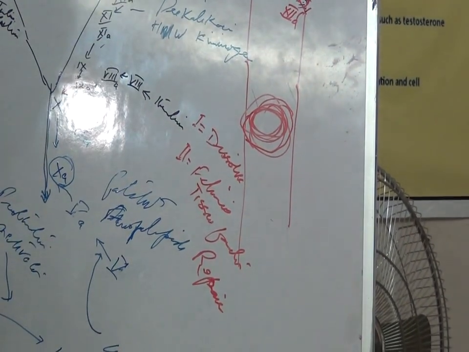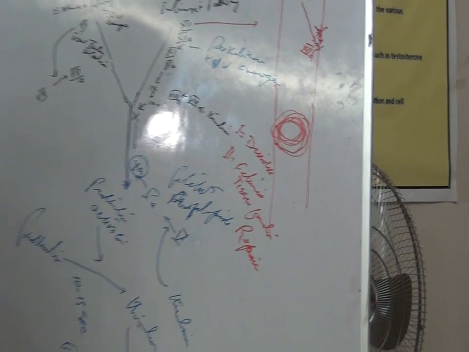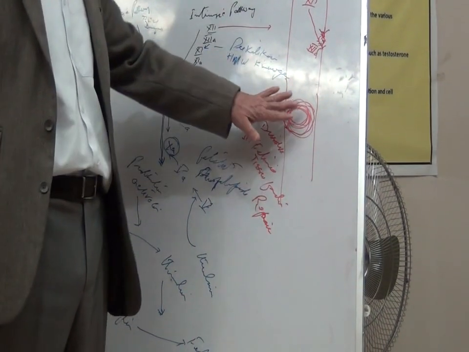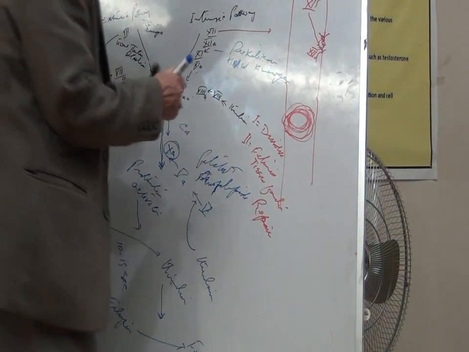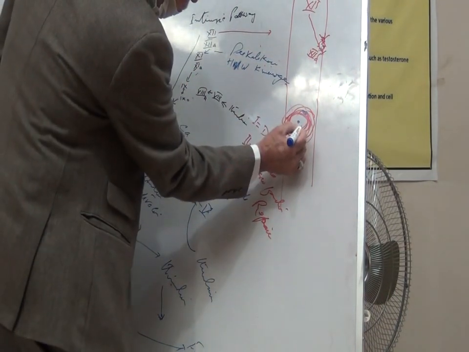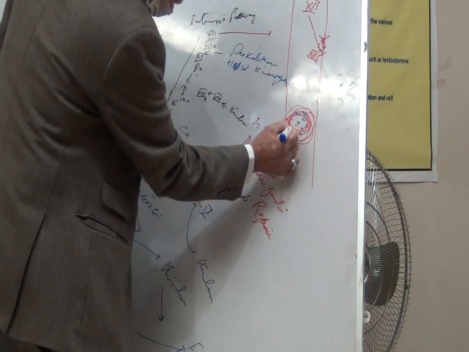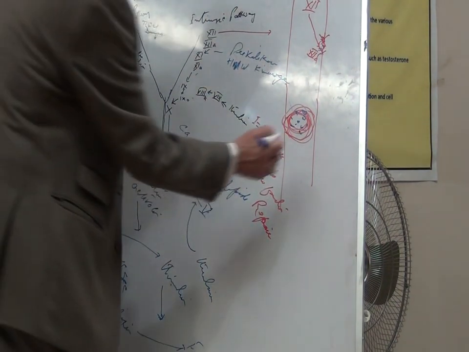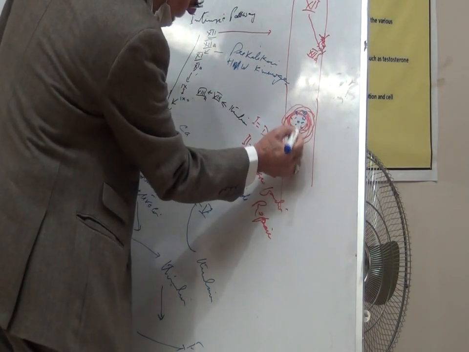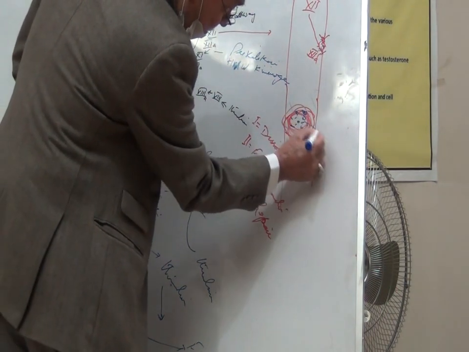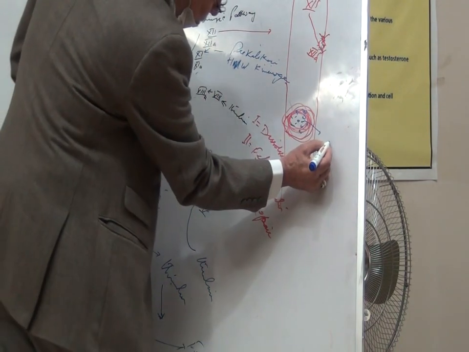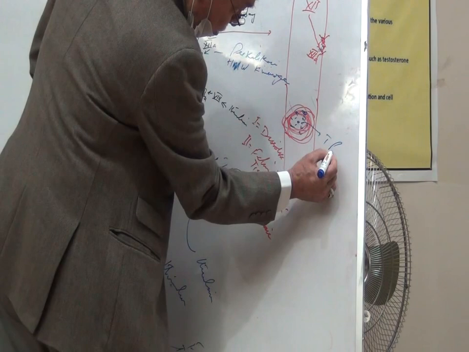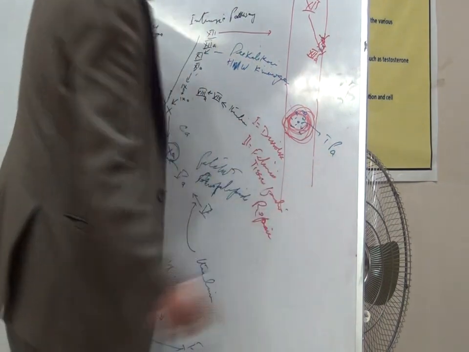So now the dissolution of the clot: as I told you, the tissues present in the damaged area release a substance called tissue plasminogen activator. These cells which are trapped there release tissue plasminogen activator.